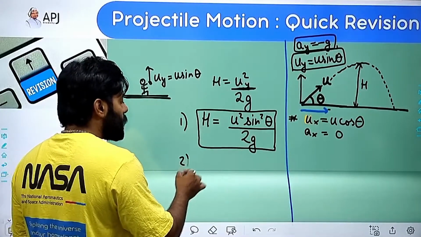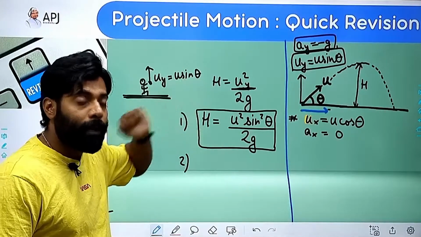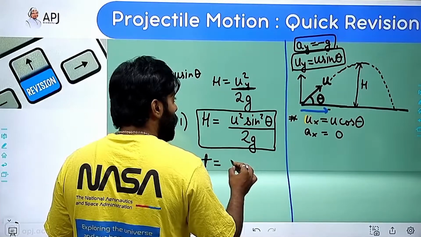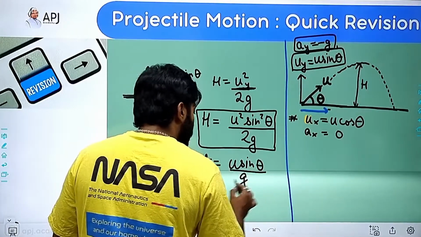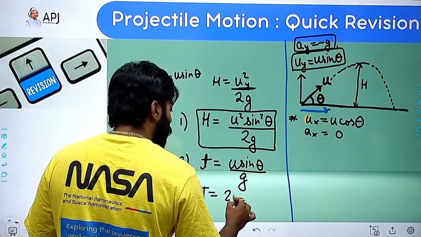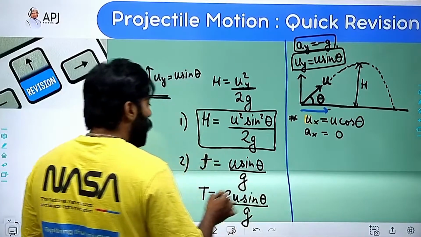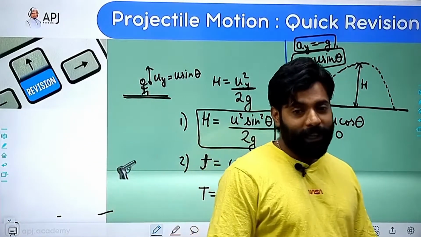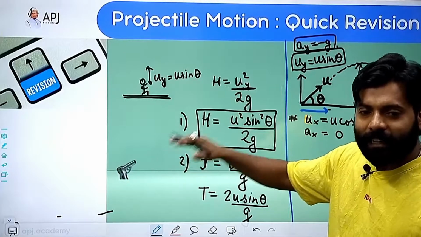The second formula: what will be the time taken by the ball? So time taken by the ball to reach the maximum height is u sine theta divided by g. And the total time taken by the ball will be 2u sine theta by g. Sir, H is complete. Sir, T is complete. And this we had done earlier as well.